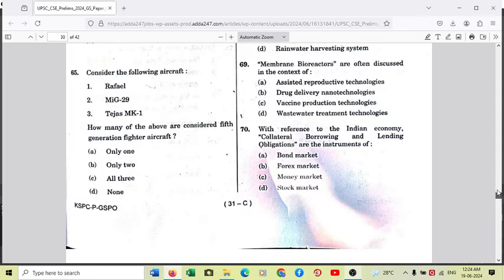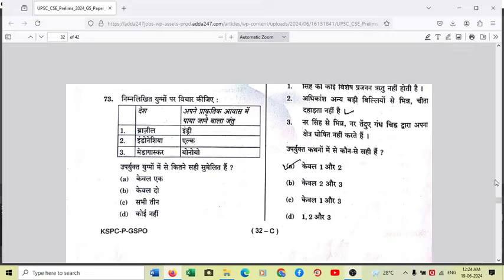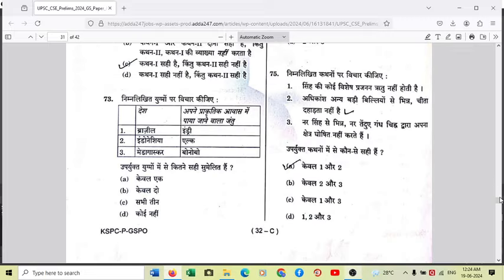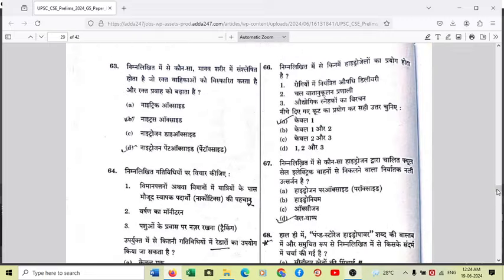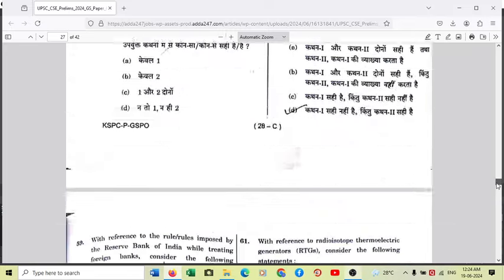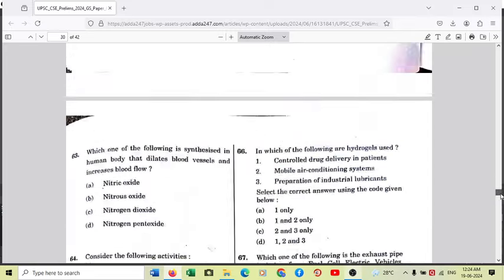On your screen. Which one of the following is synthesized in human body that dilates blood vessels and increases blood flow? On your left, so the answer is very simple. Question number 63, answer is A, nitric oxide.